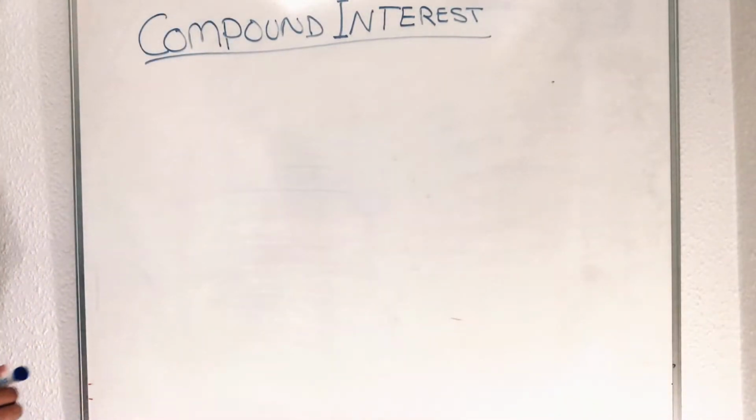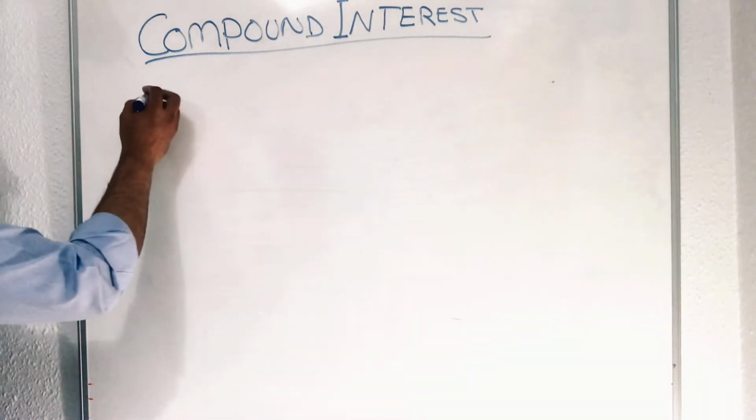So first I will write down a formula for compound interest that might help you, and then we will write down the questions.